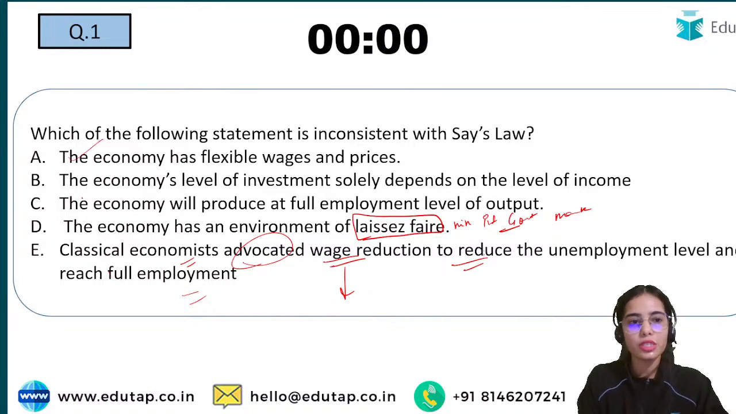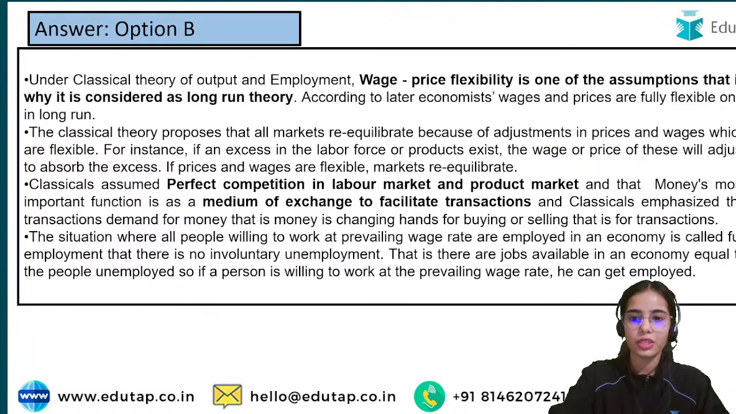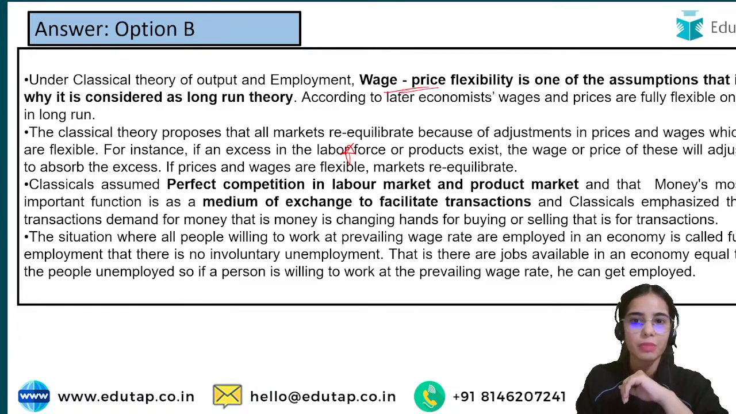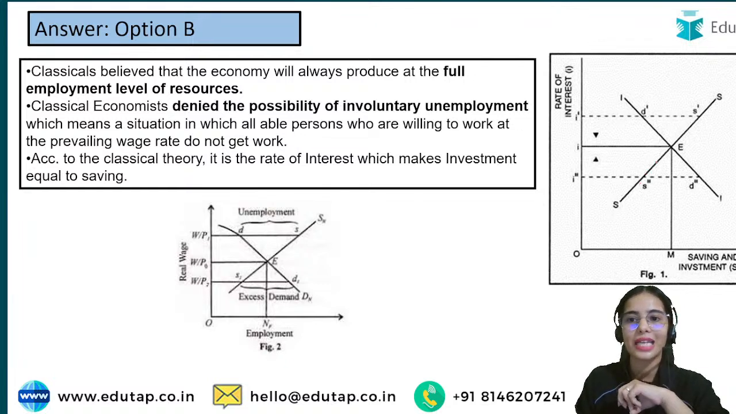So the first, third, fourth and fifth statements are correct. Only the second statement was wrong, because here it should be the interest rate, that the investment depends upon the interest rate. I hope this is clear. Wage-price flexibility is one of the assumptions. The classicals also believe there is perfect competition in the labor and product markets, and that saving and investment both depend upon the rate of interest.